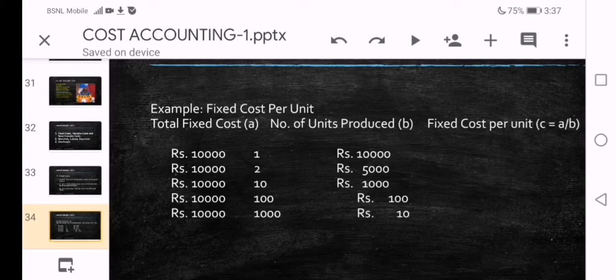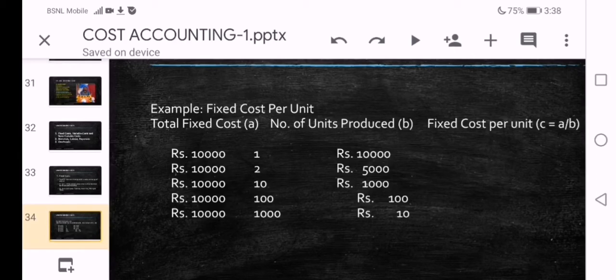Second example is, now number of units produced increased from 1 to 2. Now naturally you can see a change in the fixed cost per unit, which is 5,000 now. Now you can observe when the units are produced up to 10, 100 and up to 1000, the fixed cost per unit is changing, like 1000 rupees per unit, 100 rupees per unit and 10 rupees per unit.